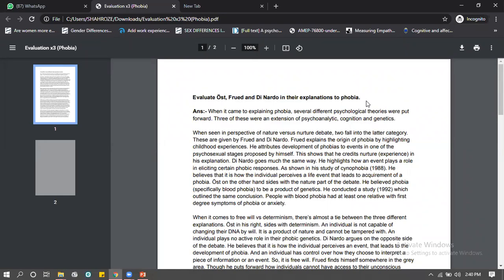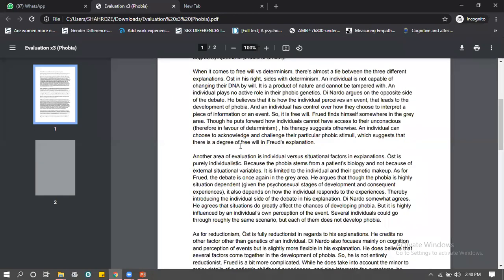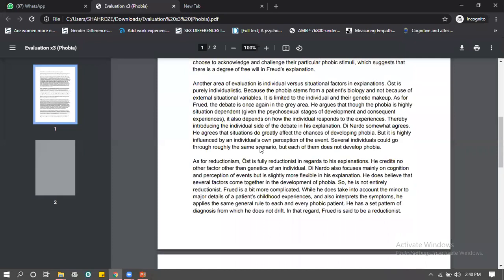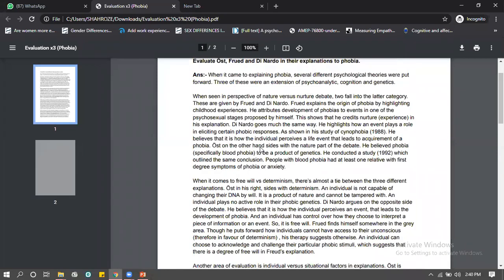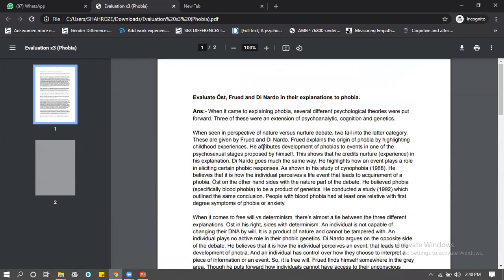So I want 4 different paragraphs. I have 1, 2, 3, 4 paragraphs, right? So as an examiner, I'm checking hundreds of people's answers. As an examiner, I want the organization, I want it to be easy on the eyes. Next thing, what should each paragraph be about? She should not make one paragraph according to Proust, then the next paragraph by Freud, then the next paragraph by Leonardo. She's supposed to write the evaluation points according to the debates.